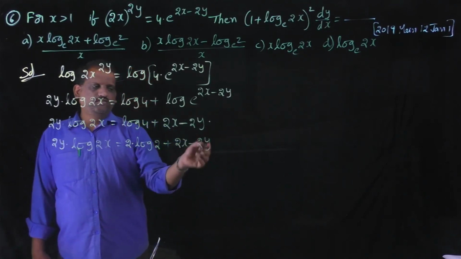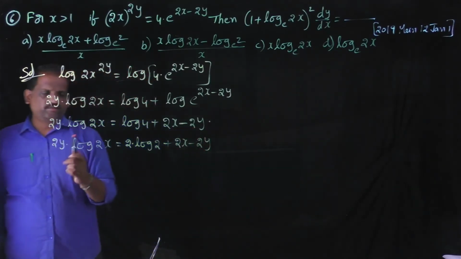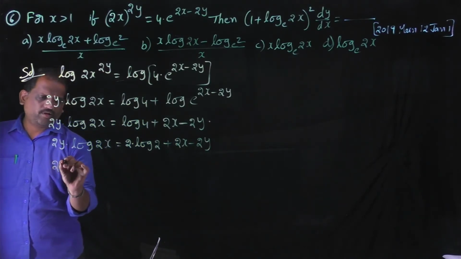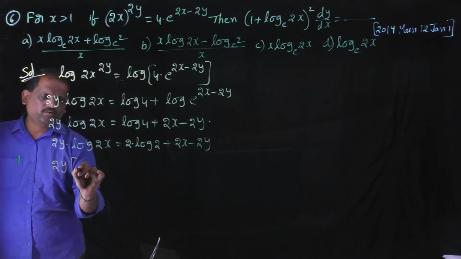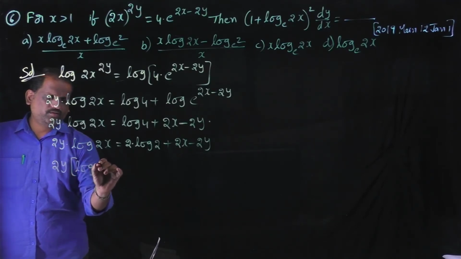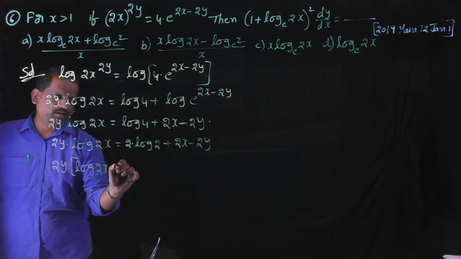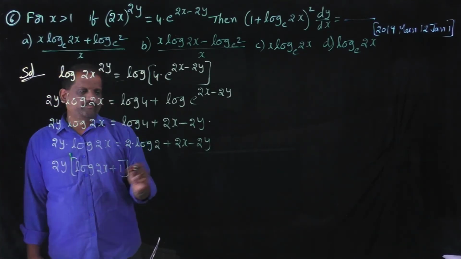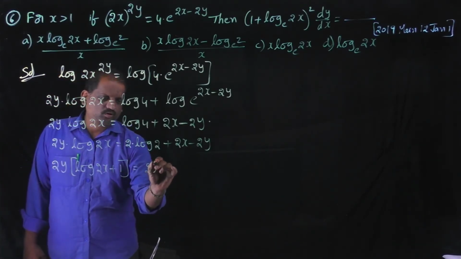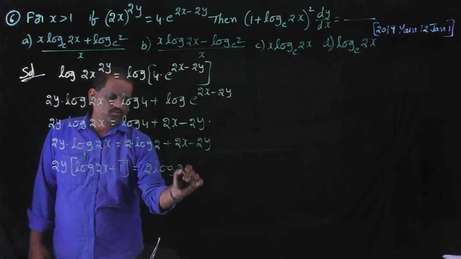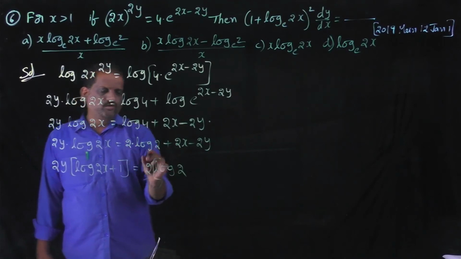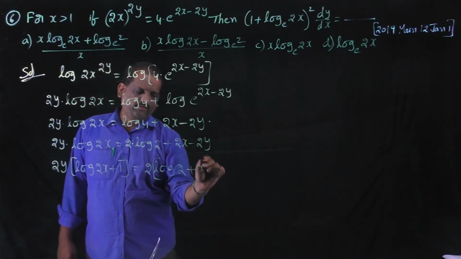Take minus 2y to LHS and take 2y common, then we get 2y into log 2x plus 1 is equal to 2 log 2 plus 2x. Take 2 common in these two terms, then we get 2 into log 2 plus x.